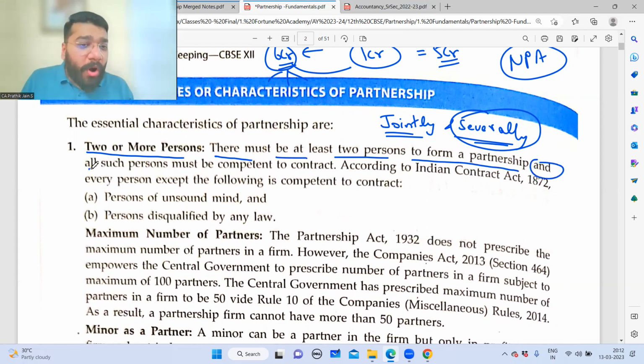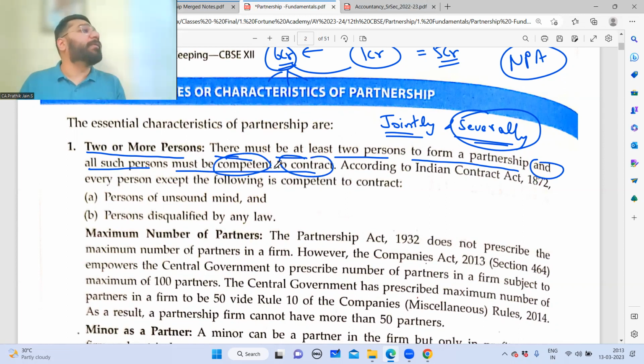And all such persons must be competent to contract. Point to be noted, very, very important. All the persons should be competent to contract. Competent to contract means what? They should be in a position to execute a valid contract.